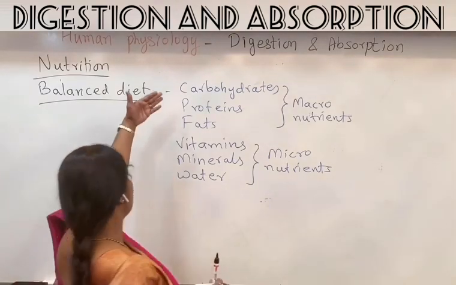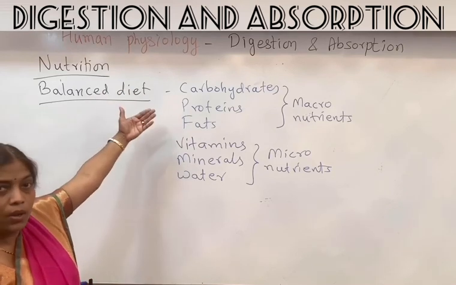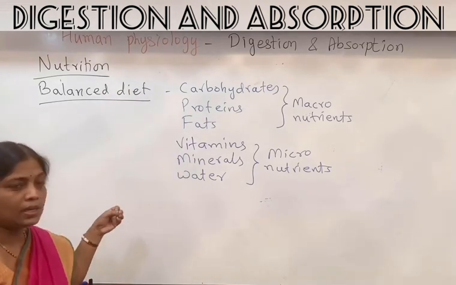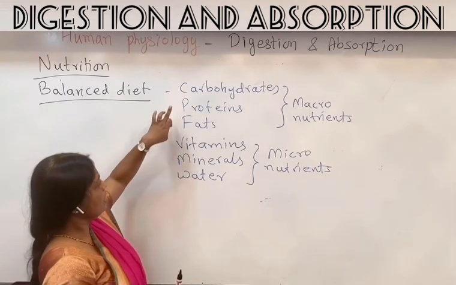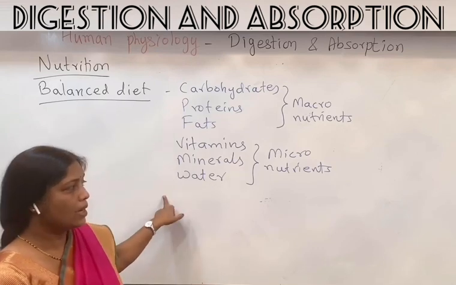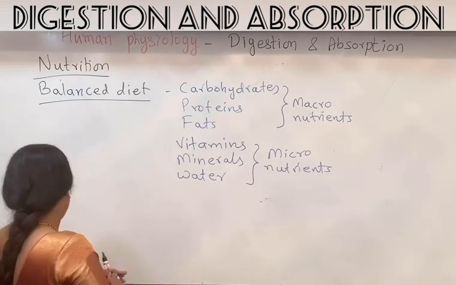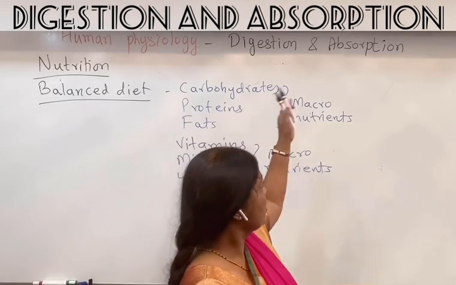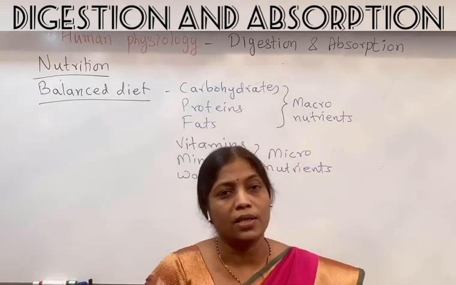So that is the balanced diet, which contains the required amount of carbohydrates, proteins, fats, vitamins, minerals and water, of which carbohydrates, proteins and fats are the macronutrients, and vitamins, minerals and water are the micronutrients. So the next part that we have to take up now is the digestion and absorption. First we'll take up the digestive system of man.